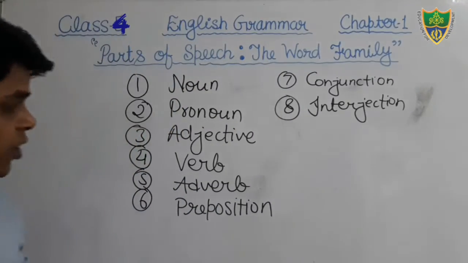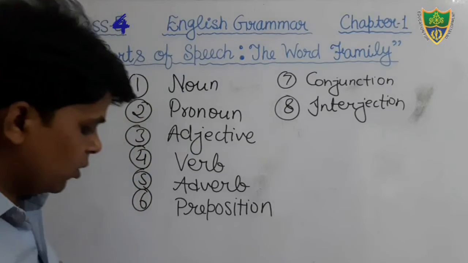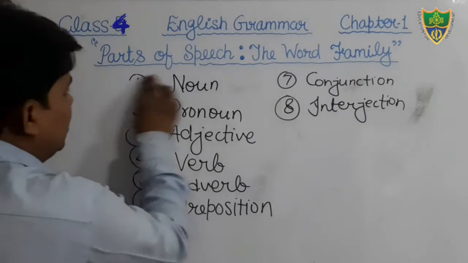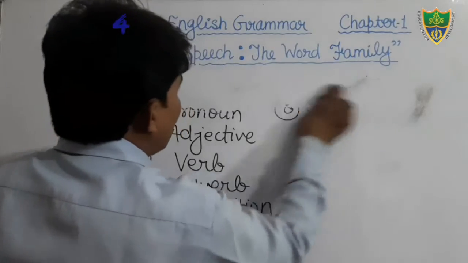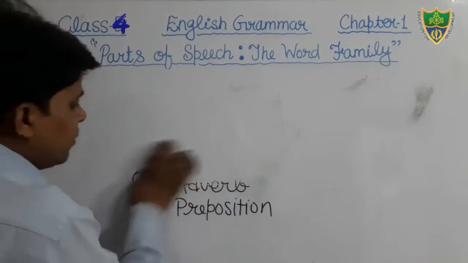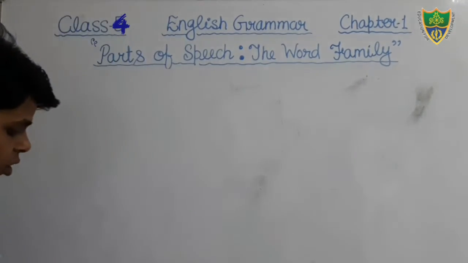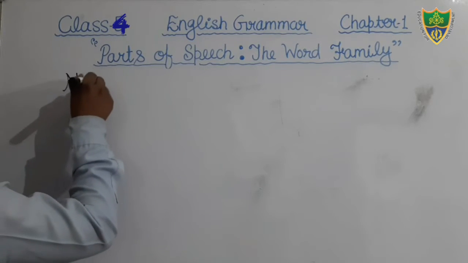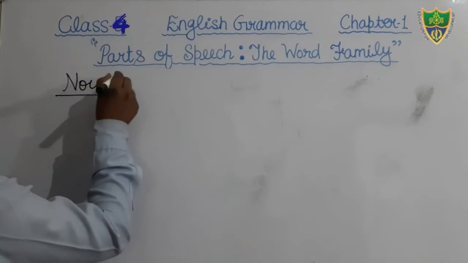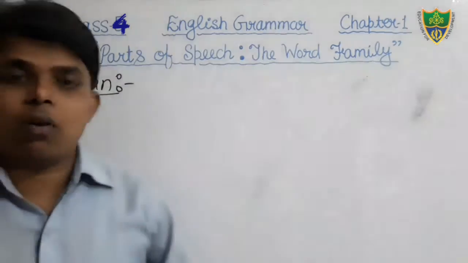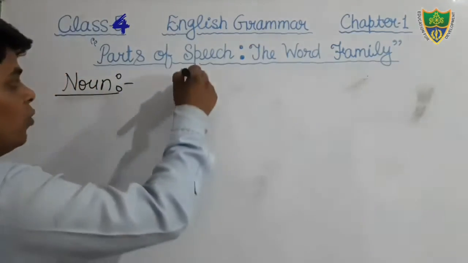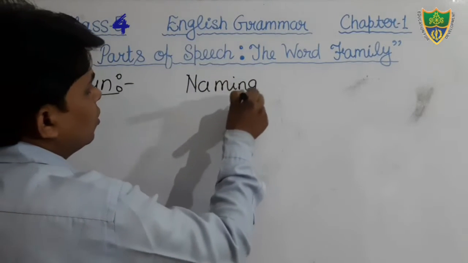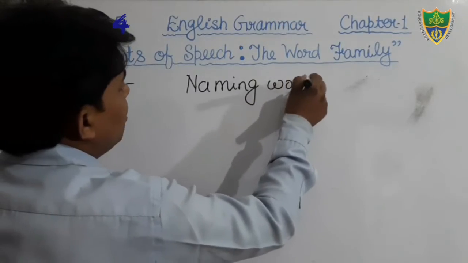So students, now we will discuss all the parts of speech one by one. First of all, we will discuss noun. That is very simple. You all know what is meant by noun. Noun is a naming word. What is noun? Noun is a naming word.